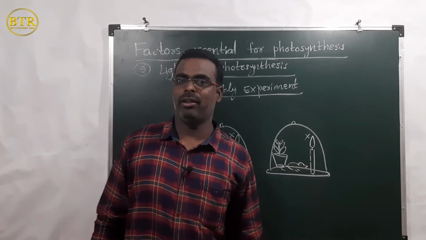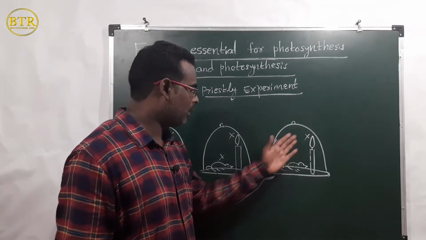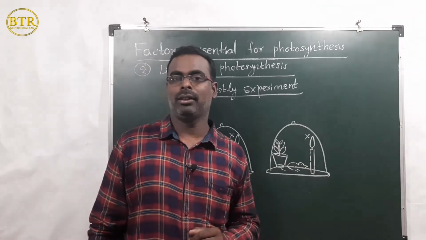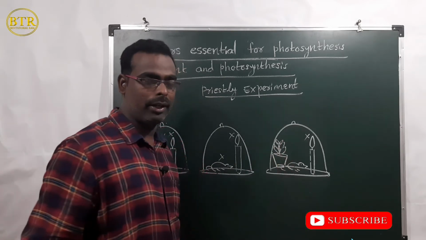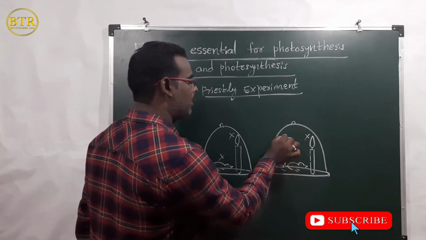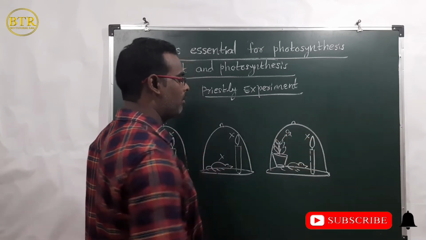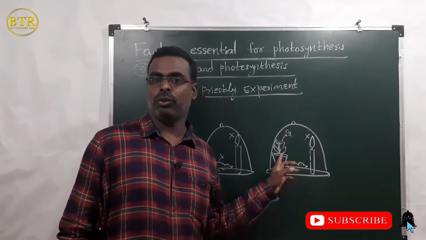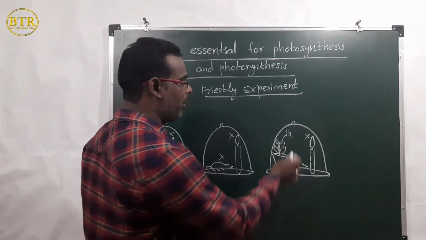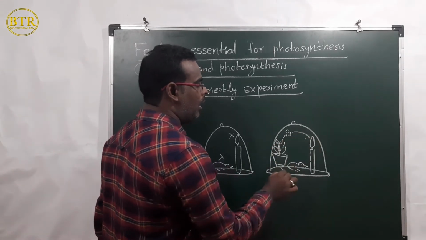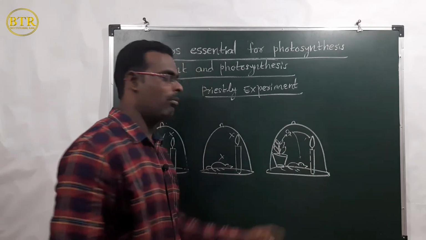What is the reason for this? We inserted the mint plant. The mint plant performs photosynthesis and releases oxygen gas. This oxygen gas is very important for the candle to burn and for the breathing of the mouse.